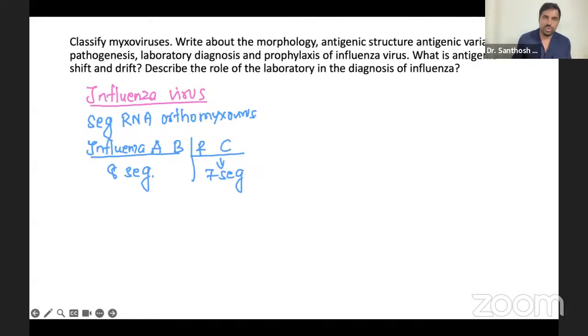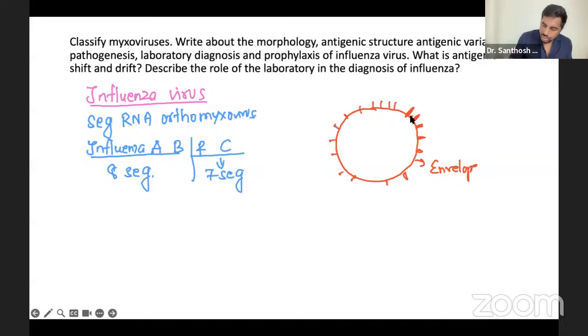For influenza, you always have to draw the picture. Usually there will be an outer envelope, and you're going to draw this envelope. There are two types of spikes.